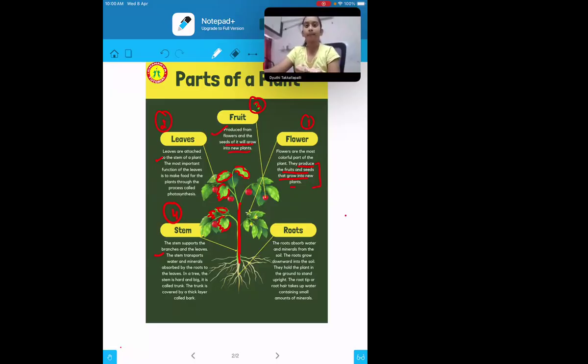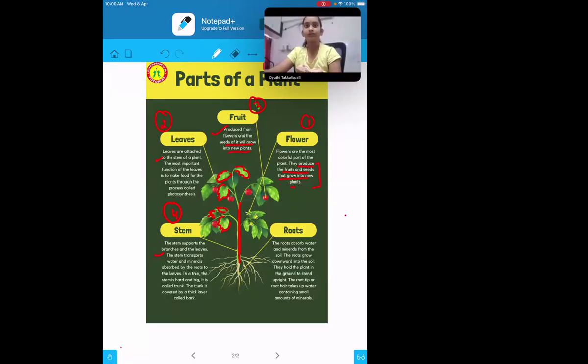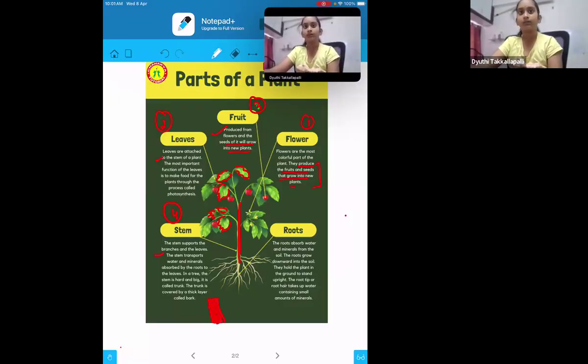Now the stems can be of different types also, right? In some plants it will be soft, in some it will be very hard, in some it will be green in color, in some it will be brown in color. Now if it is brown in color, what do we call it? Trunk. Very good, trunk. Like in trees. Trees do not have a stem, they have a trunk, a huge trunk. That trunk is covered by a thick layer which is called the bark. You might have seen a tree with a brown covering. That is the bark of the tree.